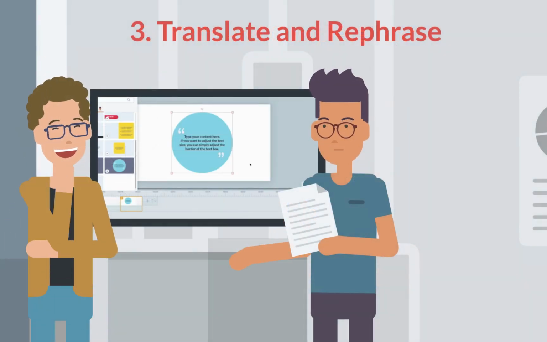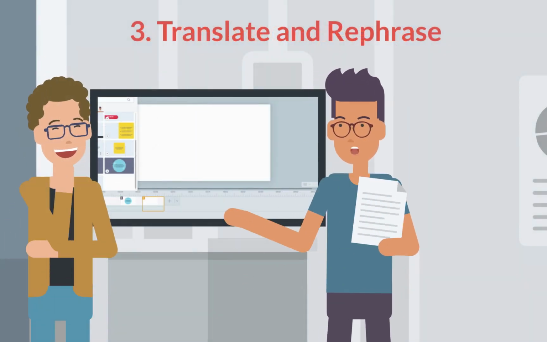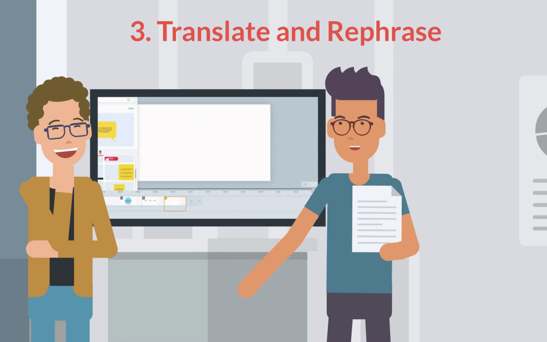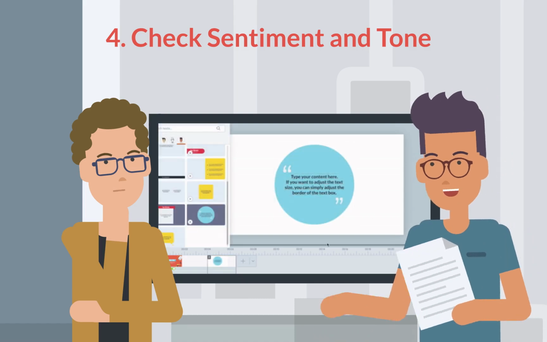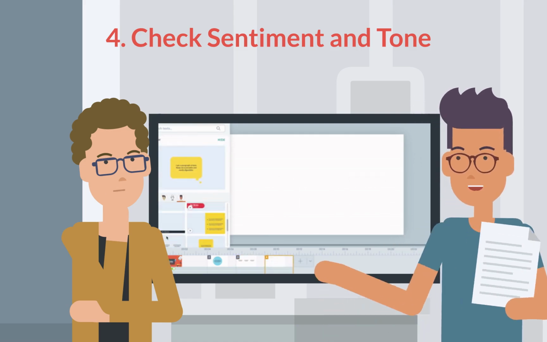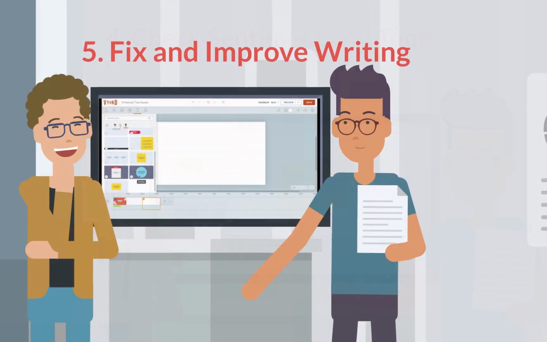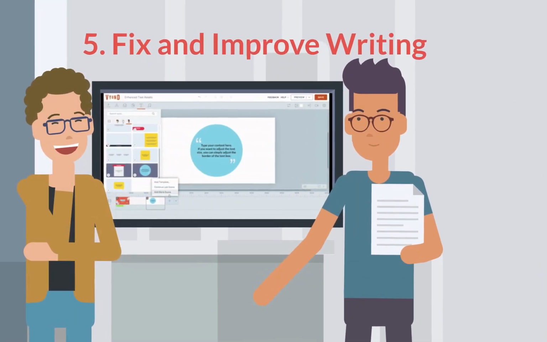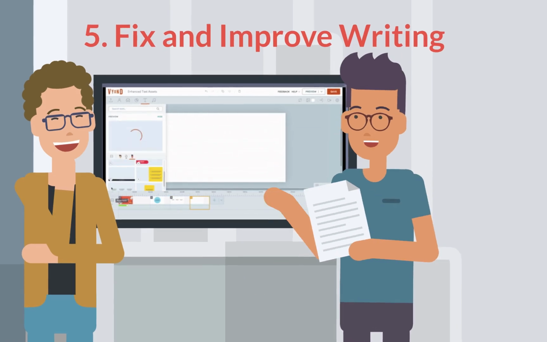3. Translate and rephrase. Translate between languages or change the tone/style of writing. 4. Check sentiment and tone. Tell if a message is positive, negative, or neutral. 5. Fix and improve writing. Correct grammar and make writing clearer and smoother.